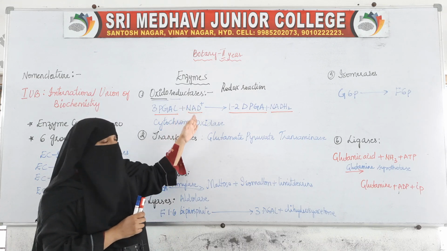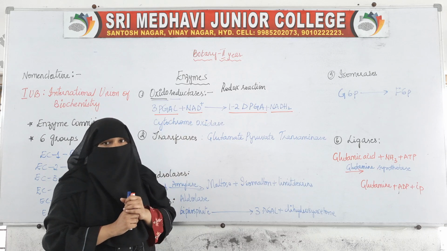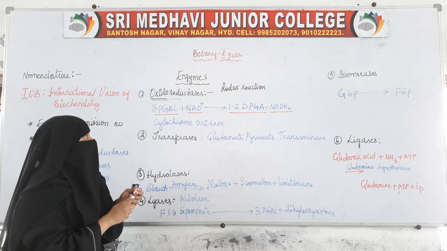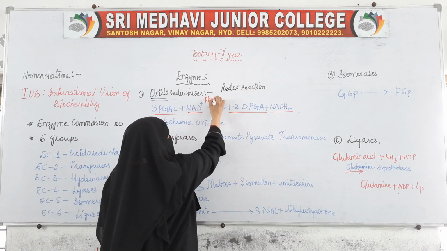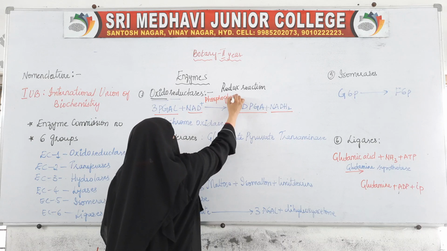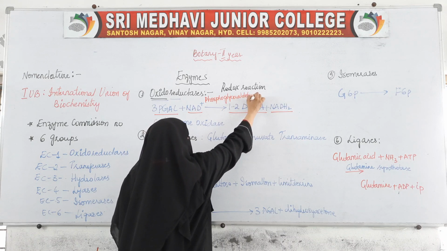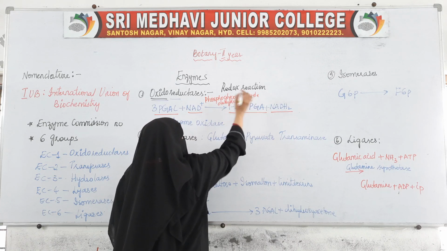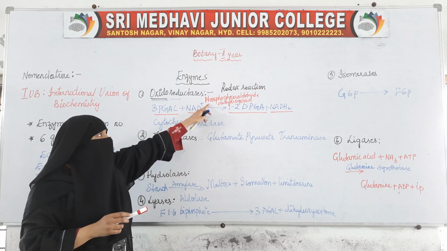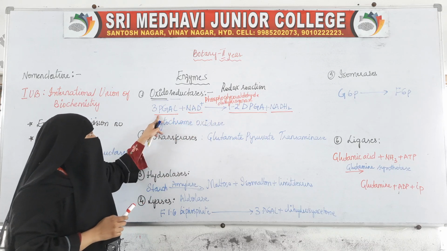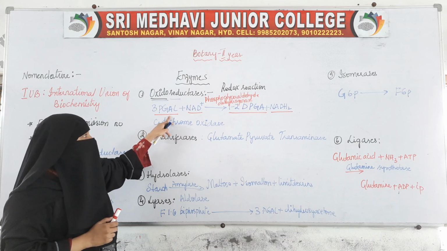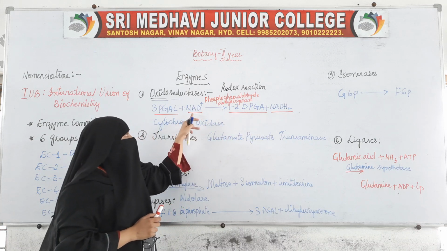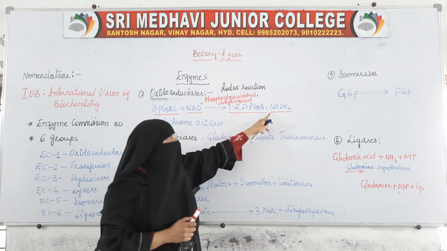So here this type of reactions are also called redox reactions. Okay. So the enzyme which helps here is phosphoglyceraldehyde dehydrogenase. In the presence of this enzyme, phosphoglyceraldehyde, 3-phosphoglyceraldehyde is changing into 1,2-diphosphoglyceric acid, and NAD plus is being reduced to NADH2.